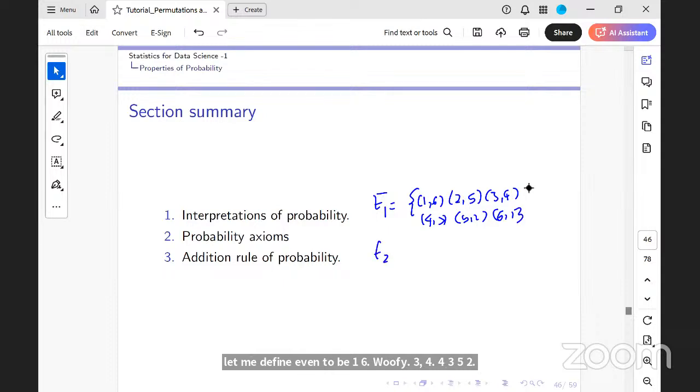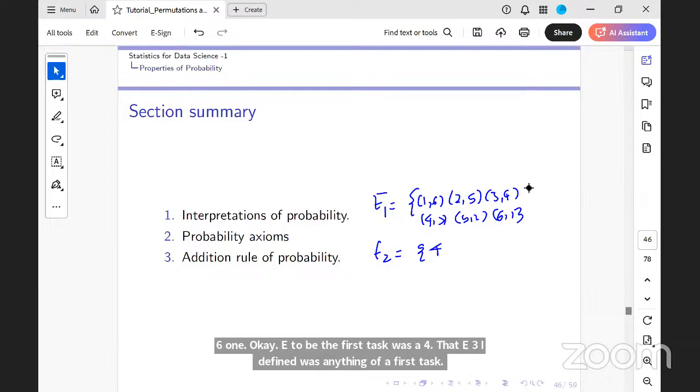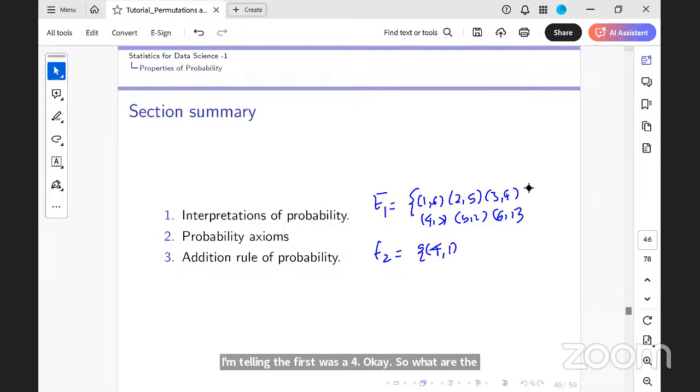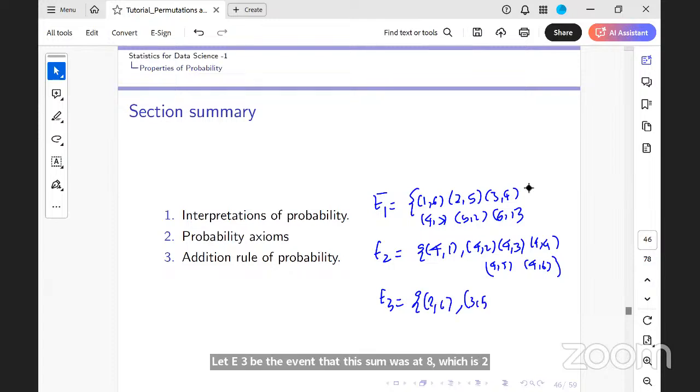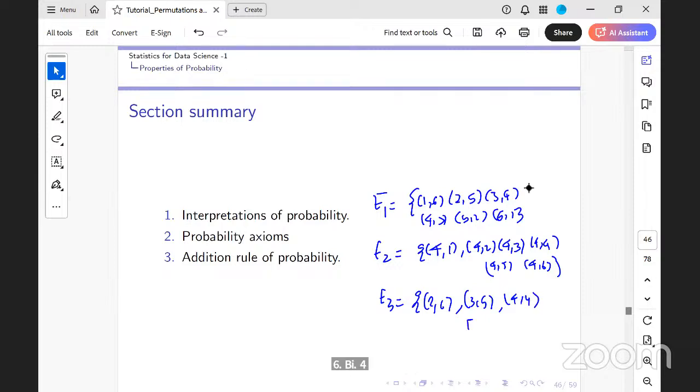Let E2 be, the first toss was a 4. The E3 I defined was anything of my first toss. I'm telling the first toss was a 4. So what are the outcomes where the first toss was a 4? It is 4,1; 4,2; 4,3; 4,4; 4,5; and 4,6. Let E3 be the event that the sum was an 8, which is 2,6; 3,5; 4,4; 5,3; and 6,2. I have not missed out anything, right?